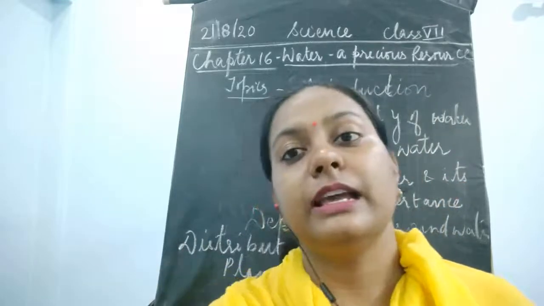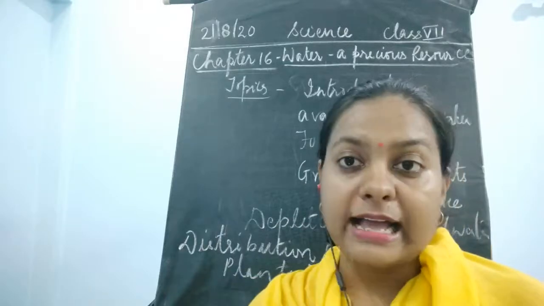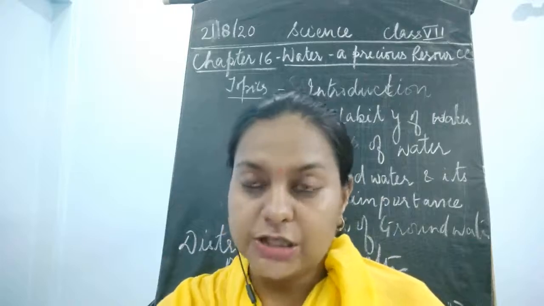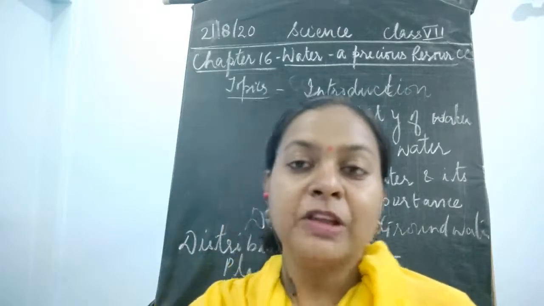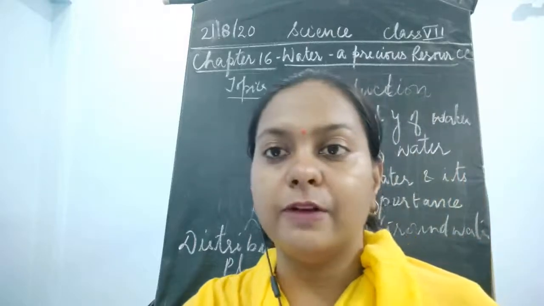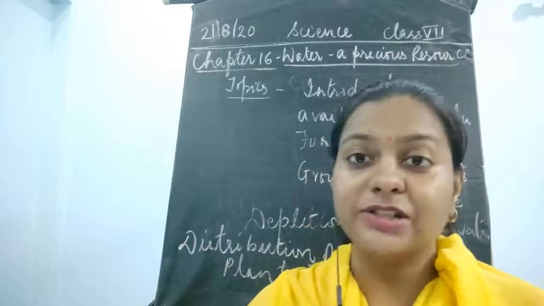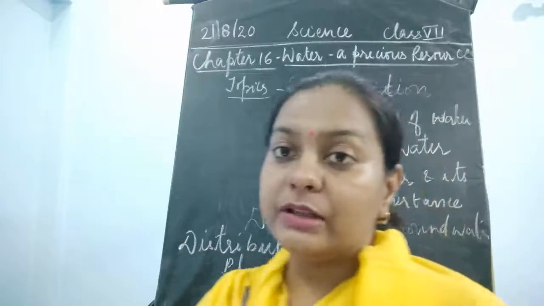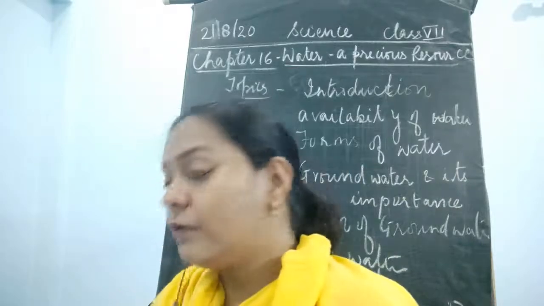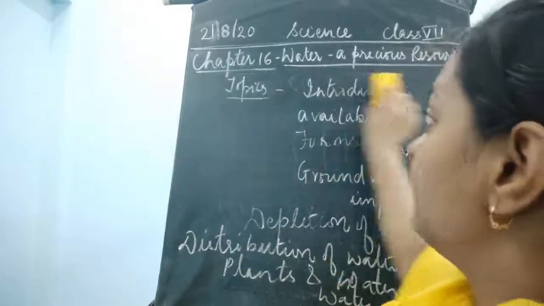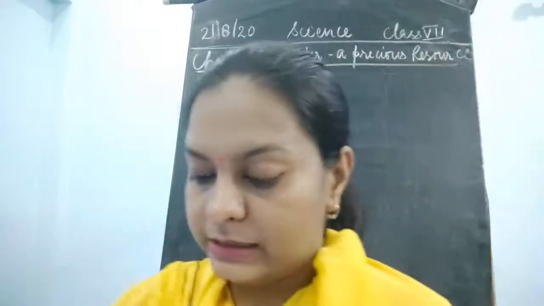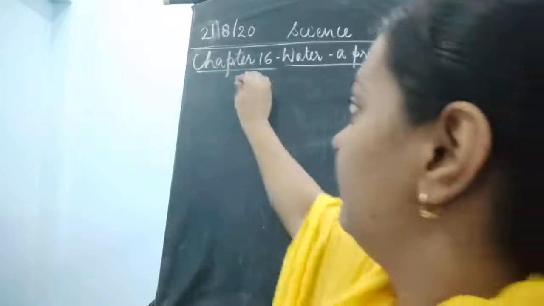And the similar thing is explained in your book, as the very first line of your book says, Jal hai to kal hai. Okay, so what does this mean? This means that if you have water, you can think of the future. After reading this chapter also, you will easily understand whether this line is proved or not. So the very first thing which is written in your book is Jal hai to kal hai. Why is this written?